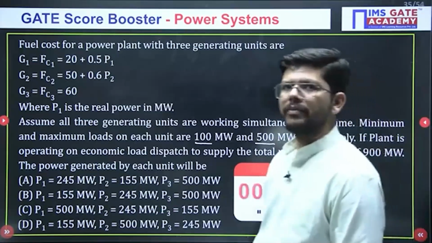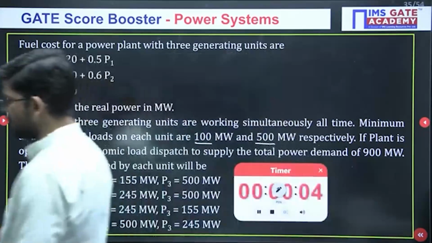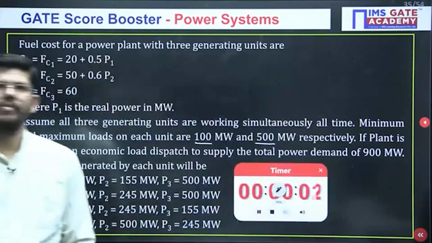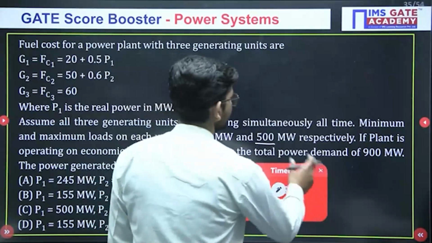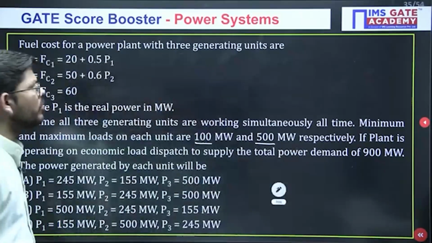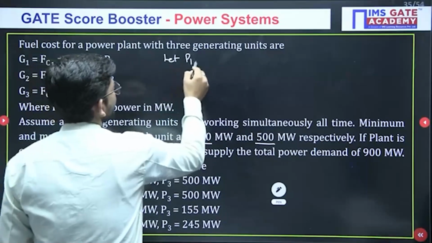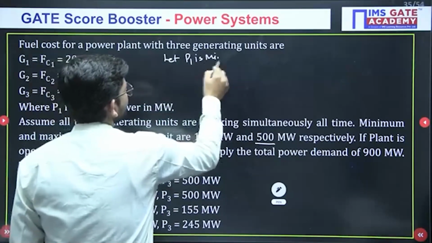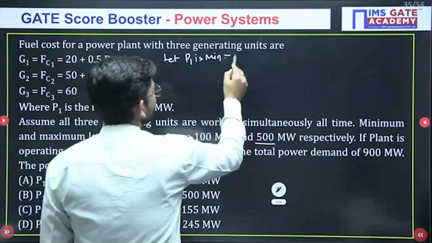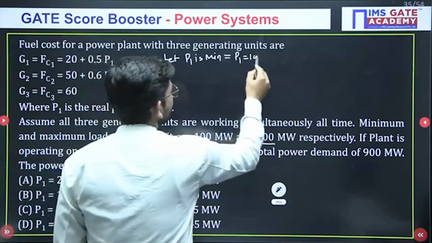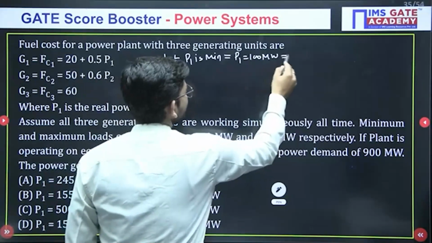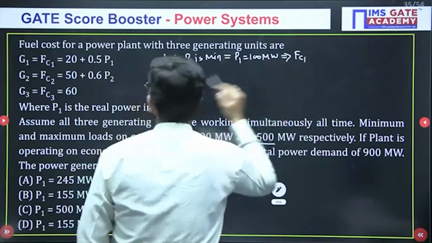I think you people are finding it a bit difficult. Okay, so let P1 be minimum. If P1 is minimum, that means P1 is 100 megawatt. So if P1 is 100 megawatt, what will be FC1?